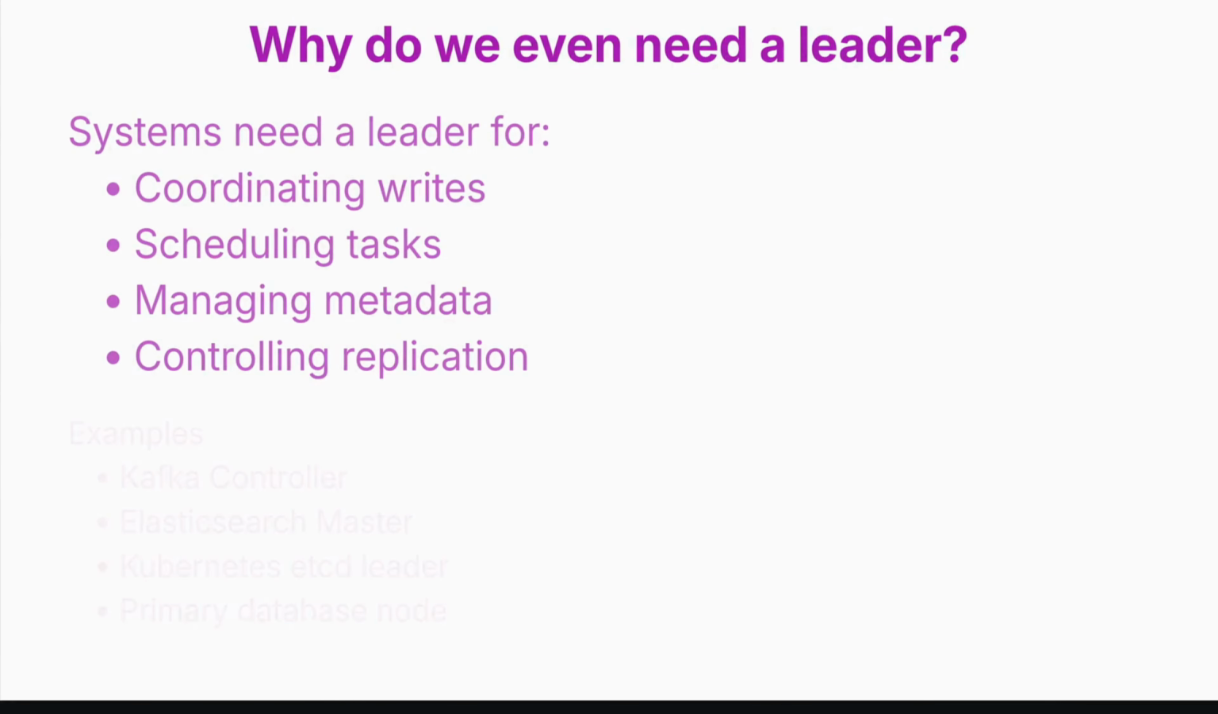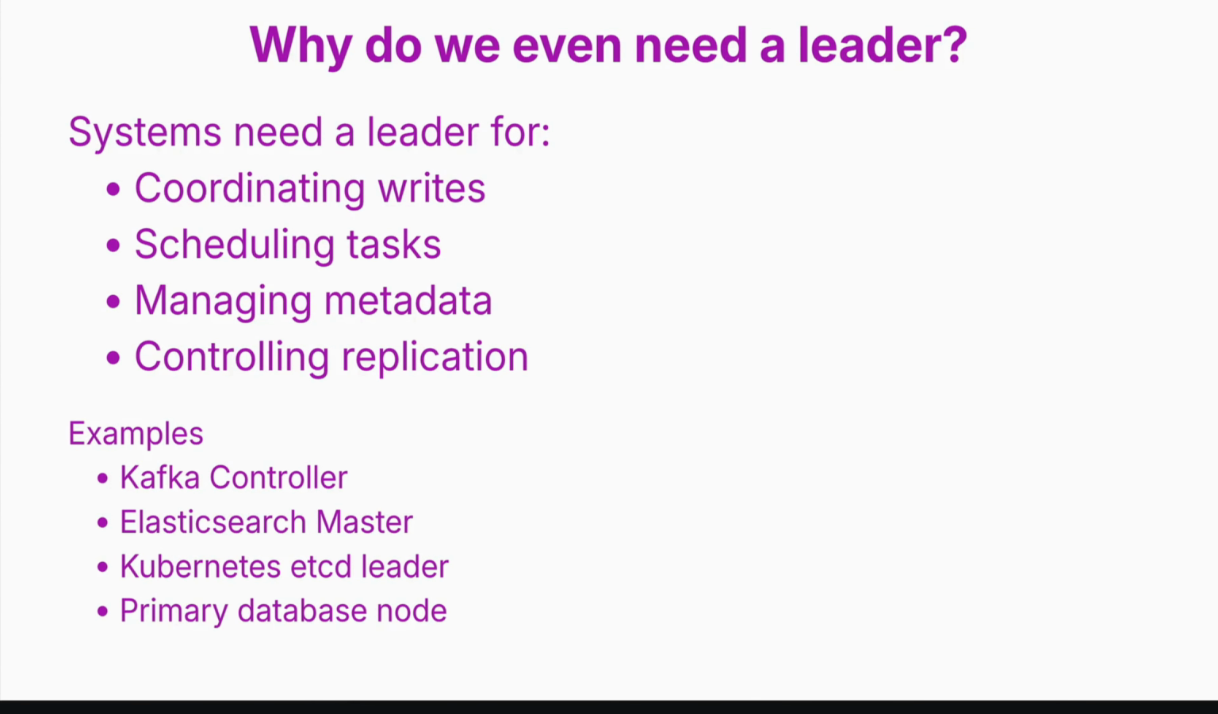Why do we even need a leader? Many real-world systems depend on a leader. Kafka has a controller node, Elasticsearch as well as Solr has a master node, Kubernetes relies on etcd leadership, databases as well have a primary node. The leader typically will coordinate cluster state, schedule tasks, ensure consistency, and control configuration updates. At the same time, it also manages replication. Without leadership, distributed systems become unpredictable.